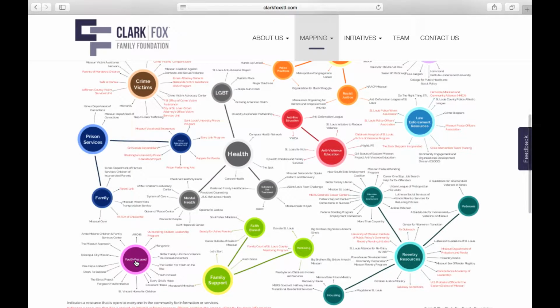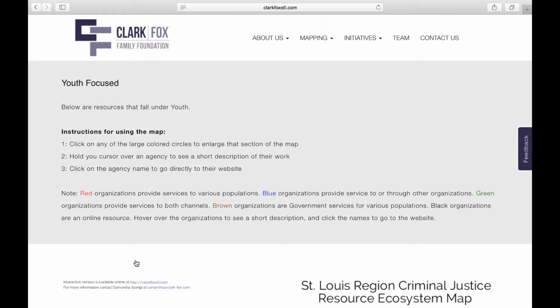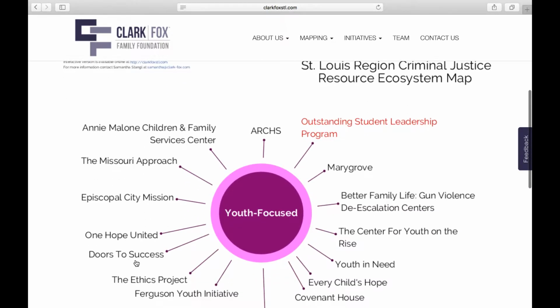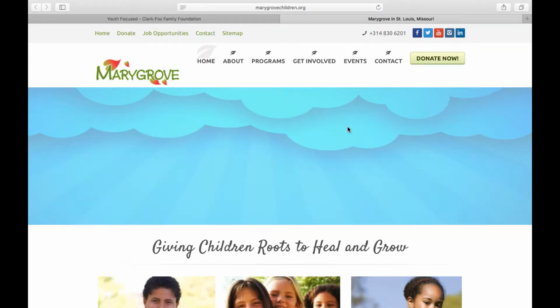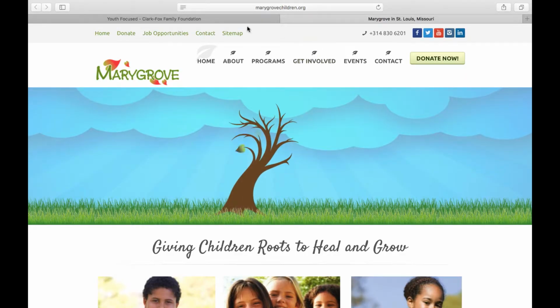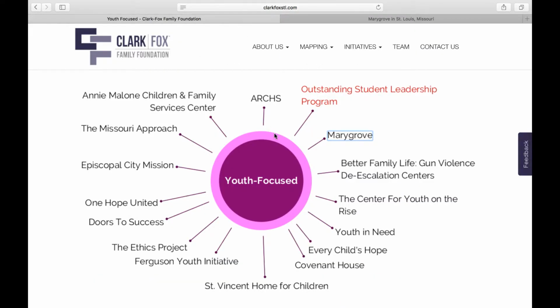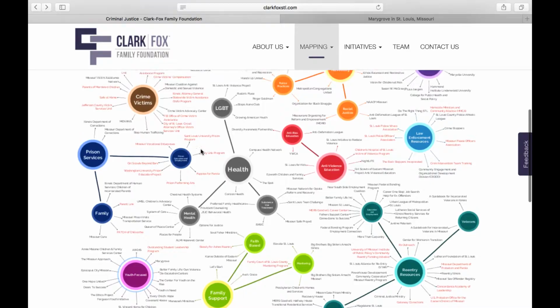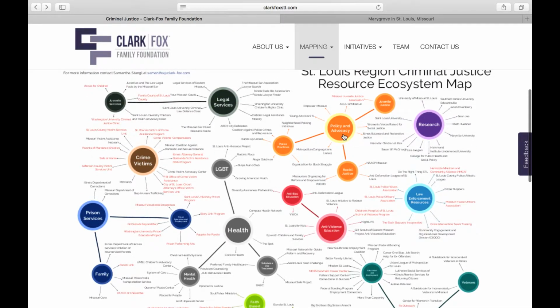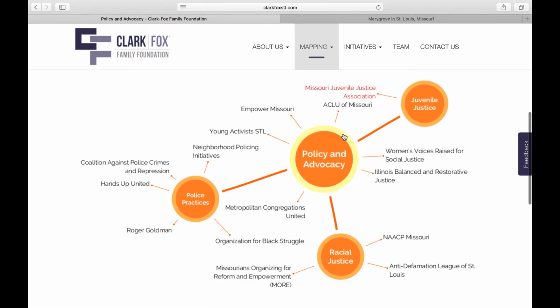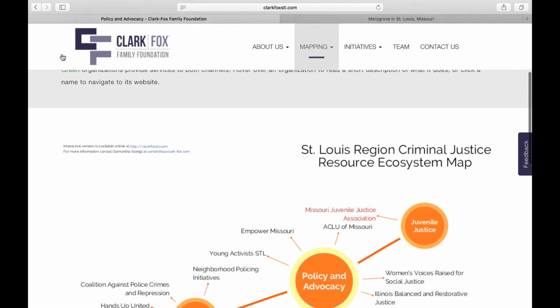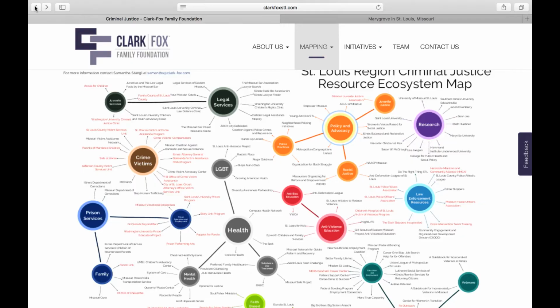If we click on youth focused, it's going to expand and show all of the providers doing work in this space. We're going to click on Marygrove, and that will take us out to the Marygrove website. If we wanted to go back, we could exit out to the full map, click on another example, we'll click on policy and advocacy. Here we see all of the providers doing work in that space.